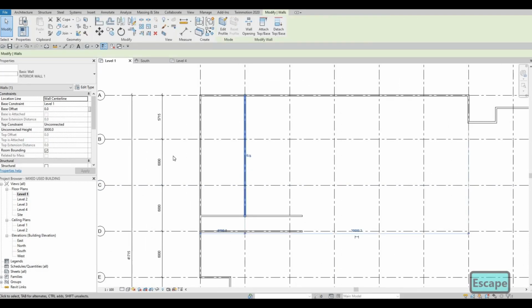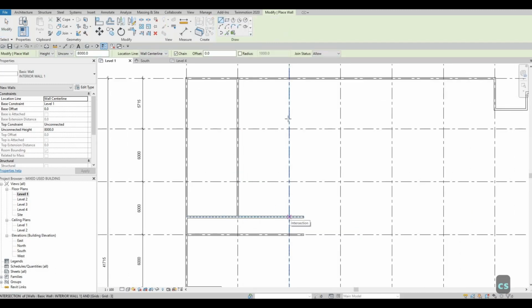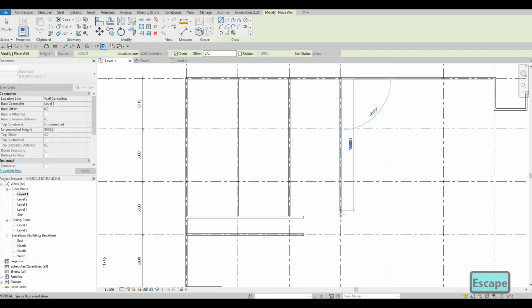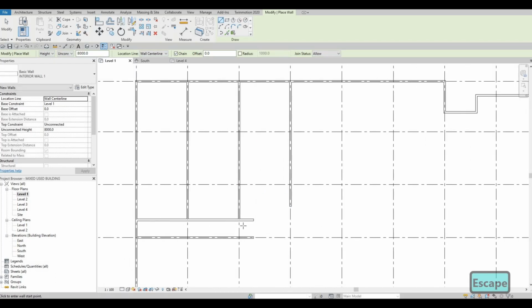So now, let's use interior wall again, CS, and then now close this off. Press escape. Now let's just add walls like this. So I know I'm gonna get something here, but what I'm doing is I'm preparing it.